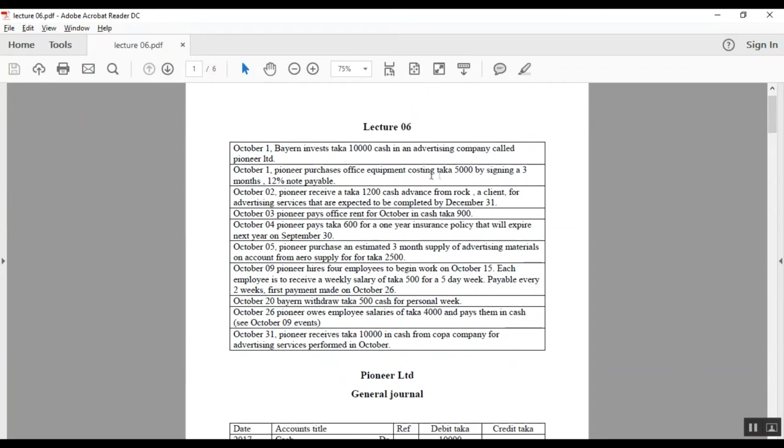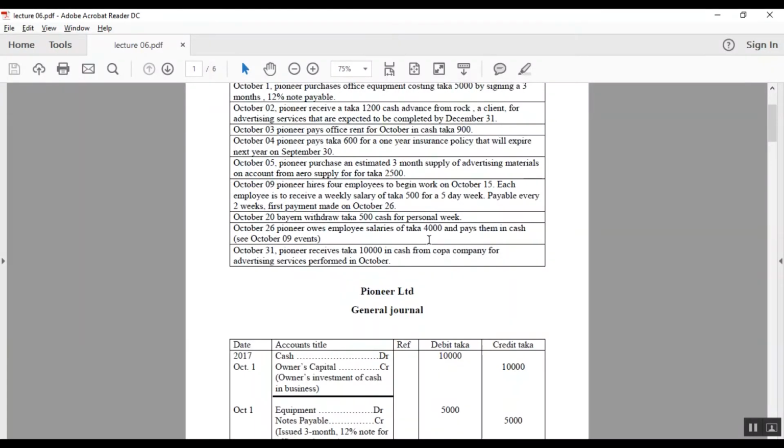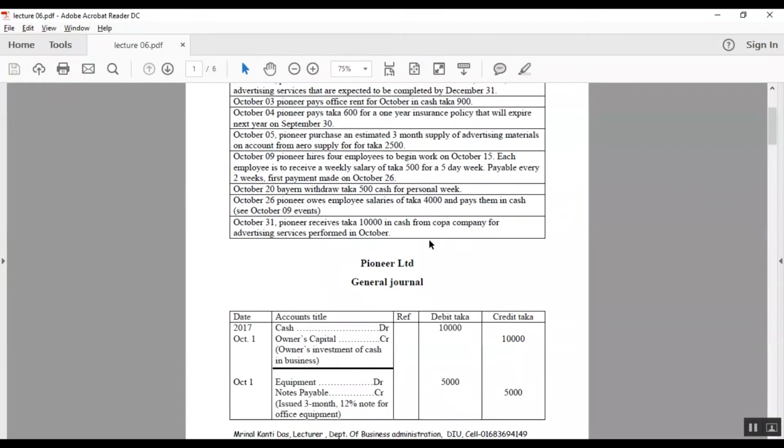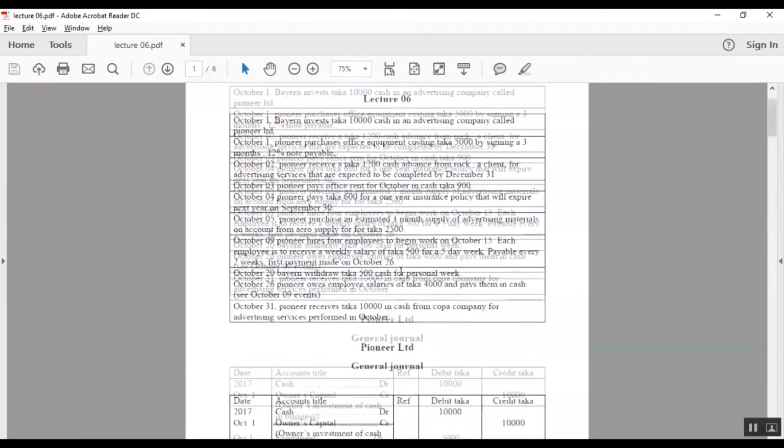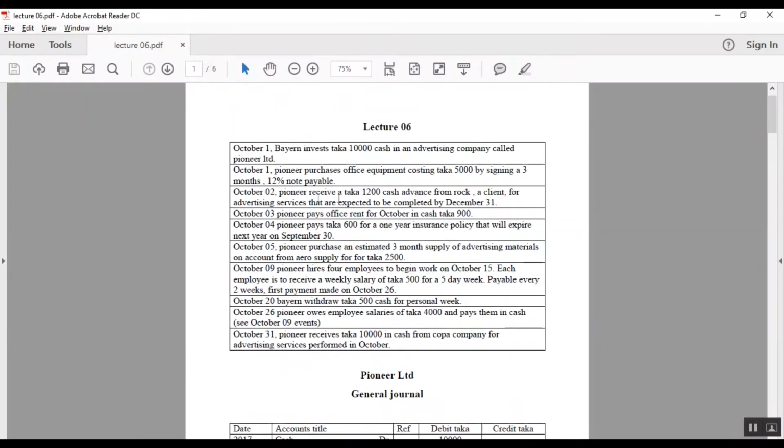Then Pioneer purchases office equipment costing taka 5,000 by signing a 3-month, 12% note payable. So Pioneer Limited purchases some equipment with a note payable. The equipment will be listed as debit and the note payable as credit, and the amount is 5,000.